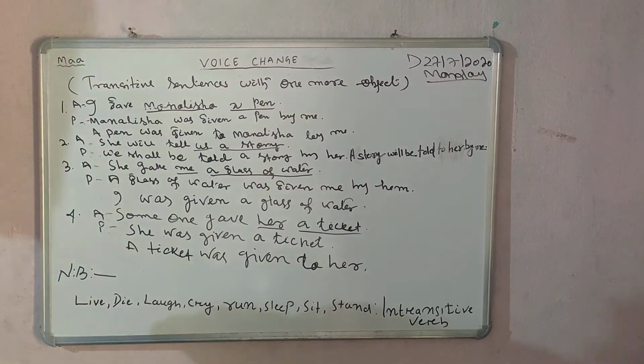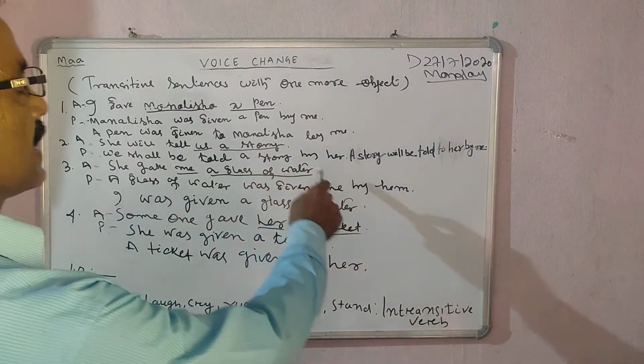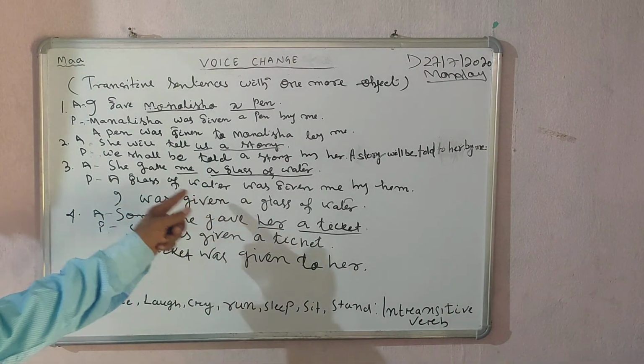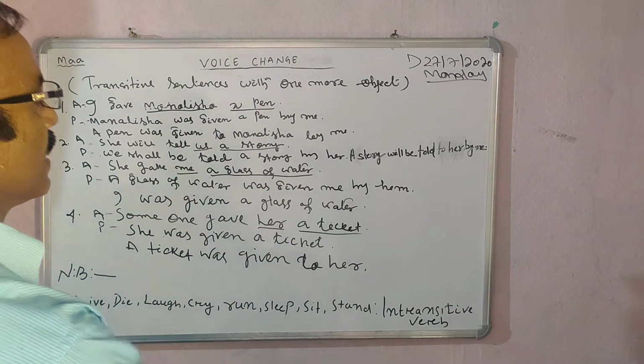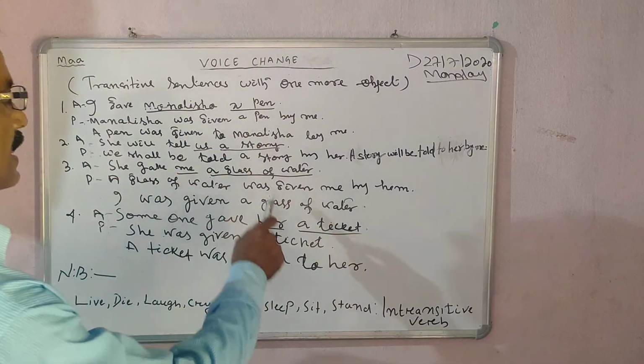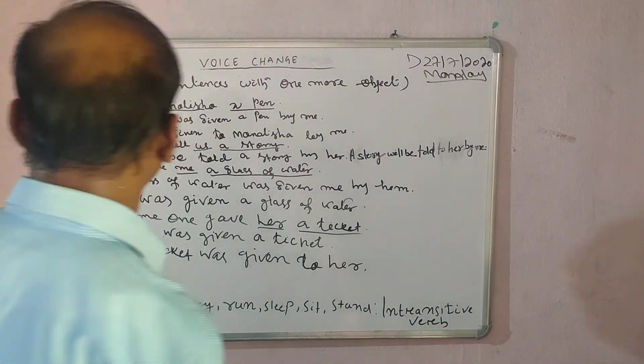Then let's come to the second object, that is a glass of water. It will be taken first. A glass of water was given me by him.